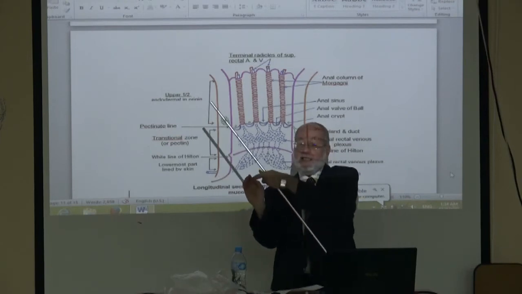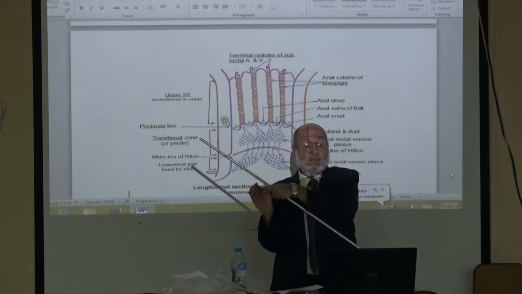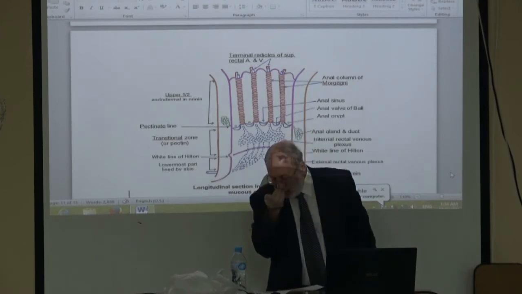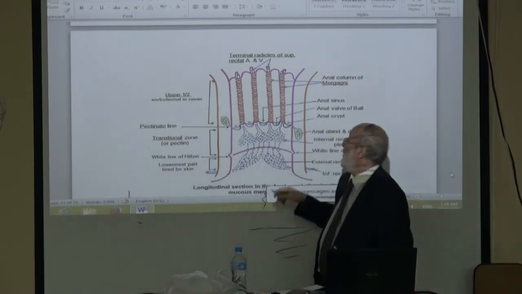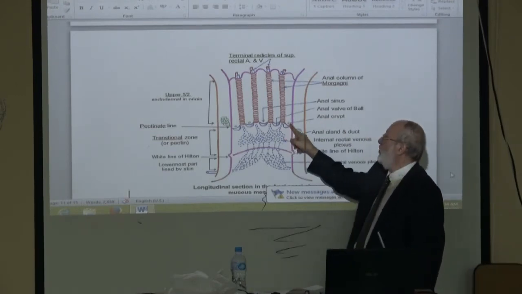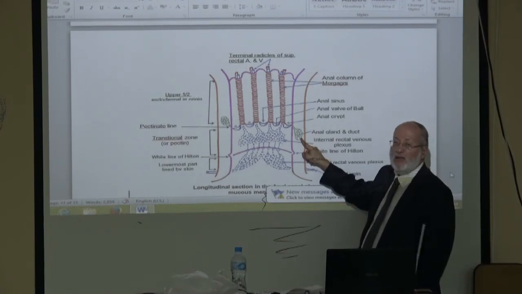This depression is called the anal sinus. Look inside the sinus. There is an opening called the anal crypt. Opening of what? Opening of a gland in the submucosa, which is called the anal gland.